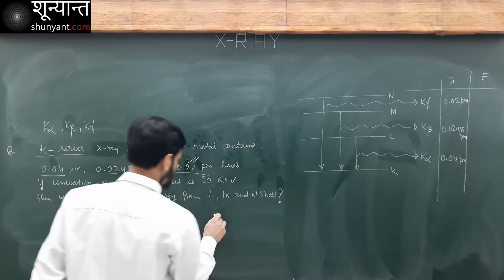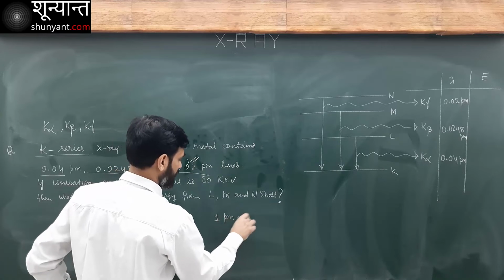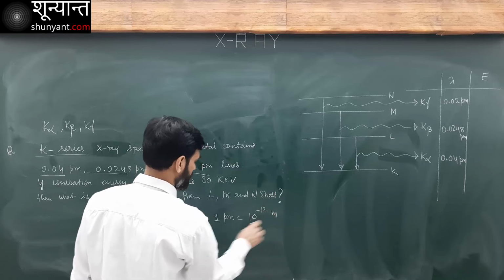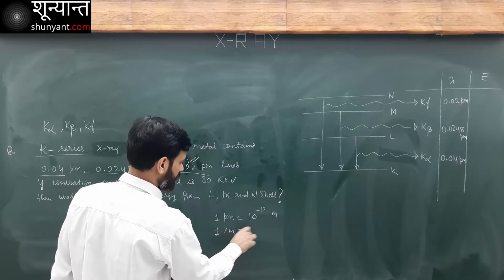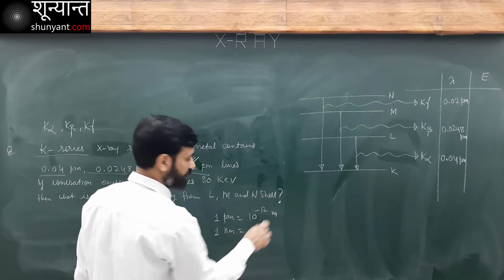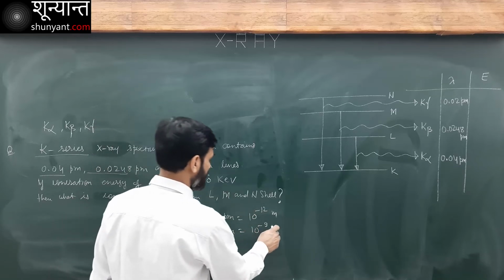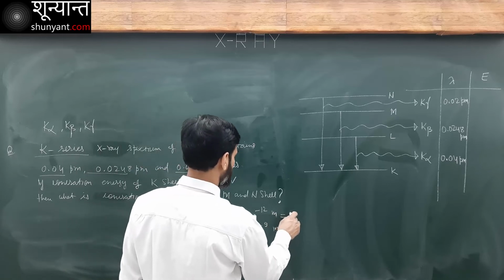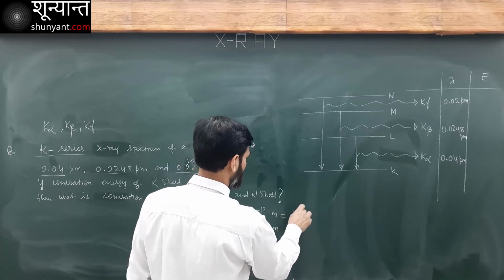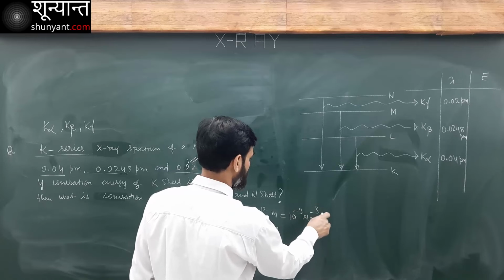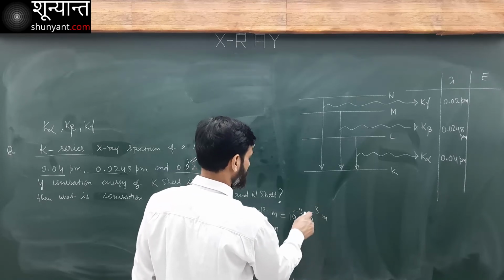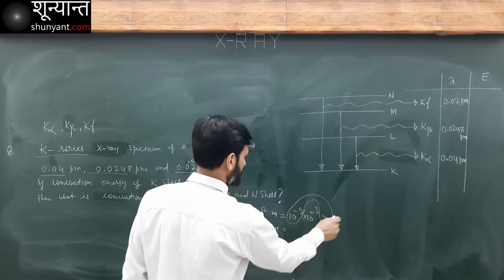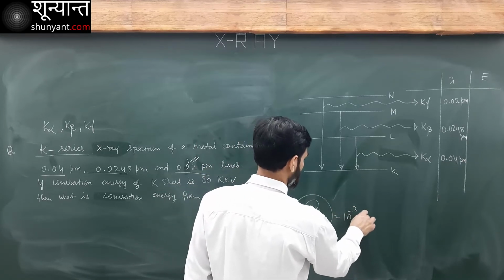Picometer. 1 picometer is 10 power minus 12 meter, and 1 nanometer is 10 power minus 9 meter. So I can write this as 10 power minus 9 and 10 power minus 3 meter. Now this becomes 10 power minus 9 meter, and this becomes 10 power minus 3 nanometer.